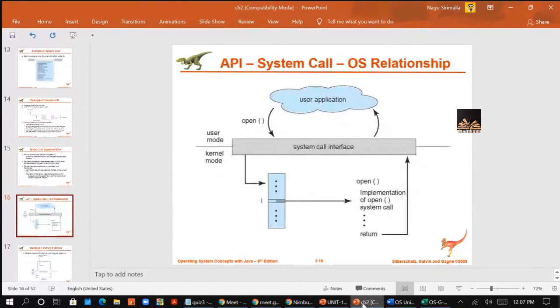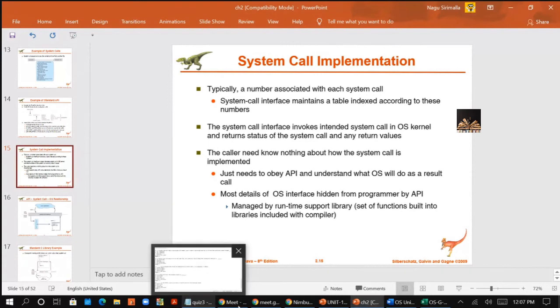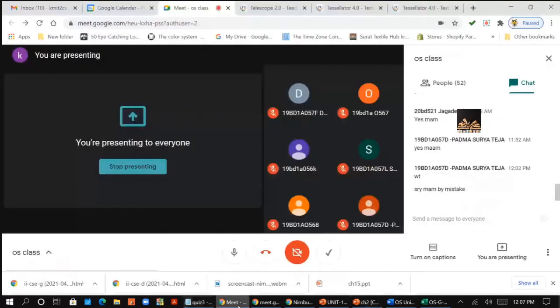This is very important: how a system call can be handled. Is it clear to you how a system call is implemented? Please respond so that I can show you the different types of system calls. How a system call is executed, is it clear for you all now? Yes, ma'am. Okay.